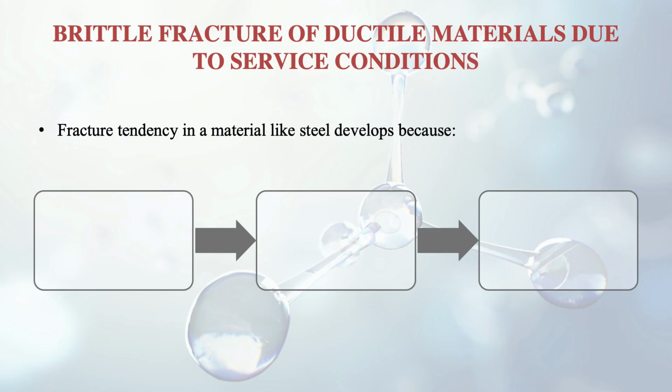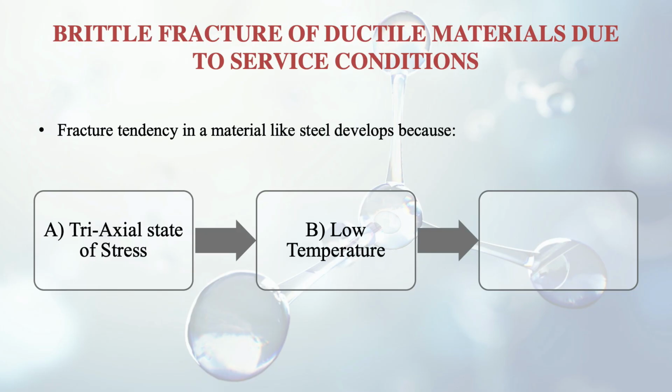Such disasters can happen due to material failure, and that's why material science is so important. So now move forward. Fracture tendency in a material like steel develops because of three main reasons. The first is the triaxial state of stress. The second is low temperature, as I told you. The third is the high strain rate or rapid rate of cooling.